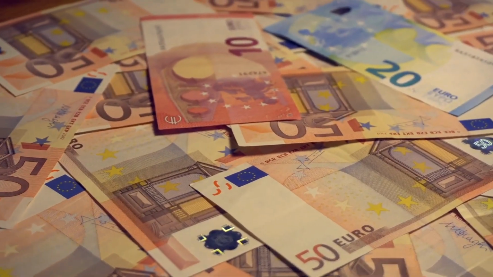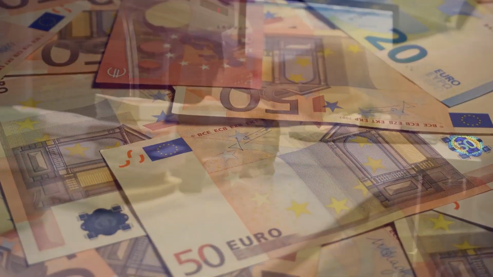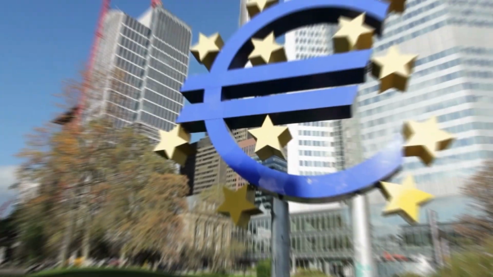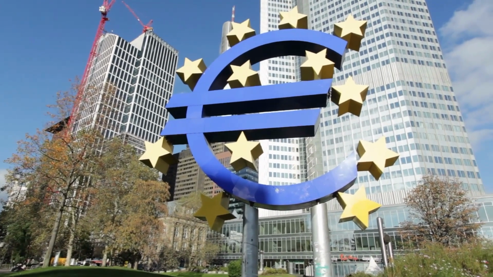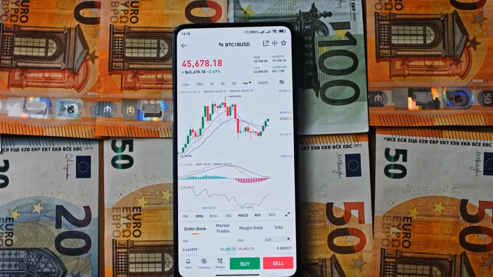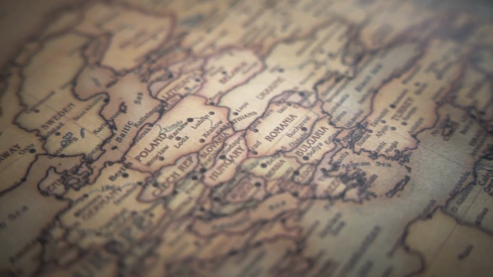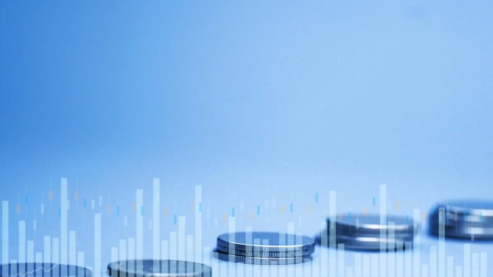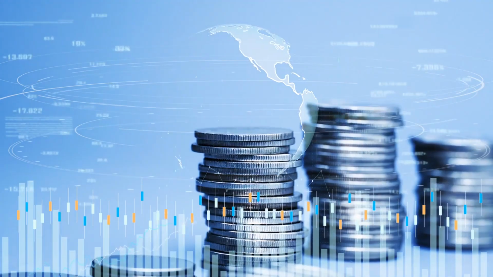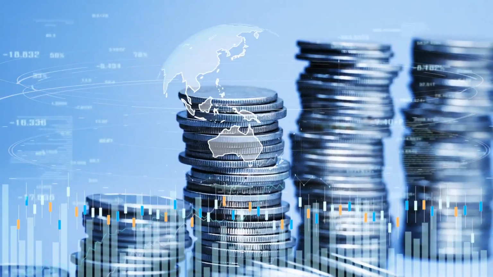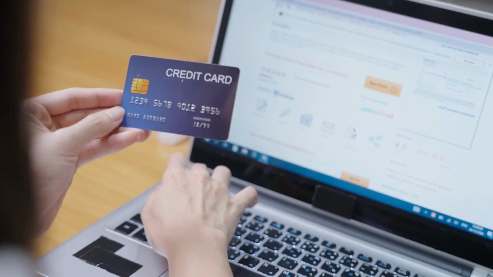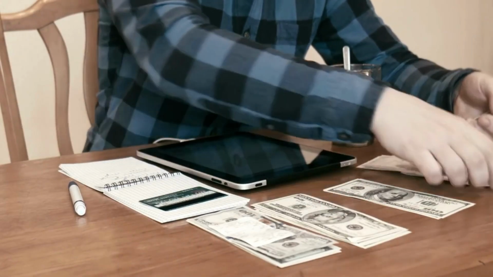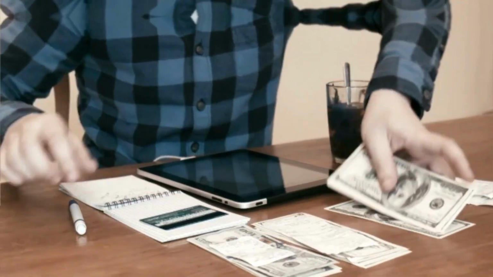Consider the euro, the official currency in the Eurozone. Inside the Eurozone, it's highly accepted because it's the sole legal tender. But once you step outside the Eurozone, it's a different story. Its acceptance rate can fluctuate. In Eastern Europe, for instance, they might prefer their local currencies or the US dollar over the euro. The acceptance rate of a currency really makes a big difference in international trade and tourism. It affects how easy and affordable transactions are for everyone involved, whether you're buying or selling something. So it's definitely a key factor to consider.